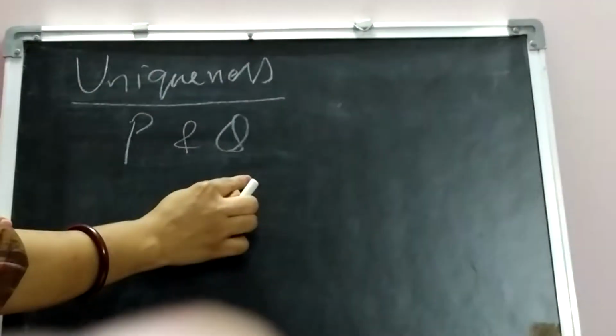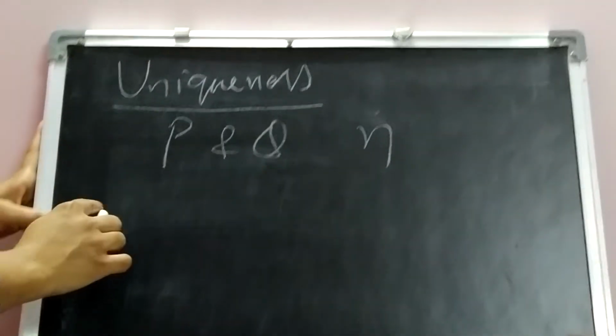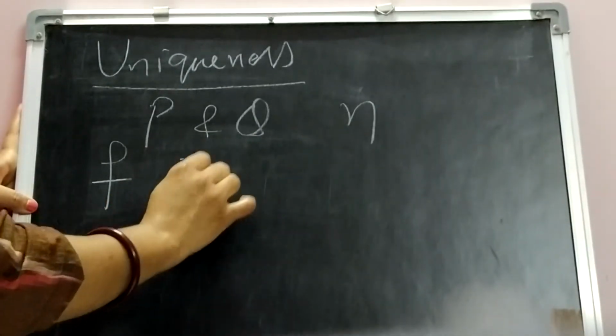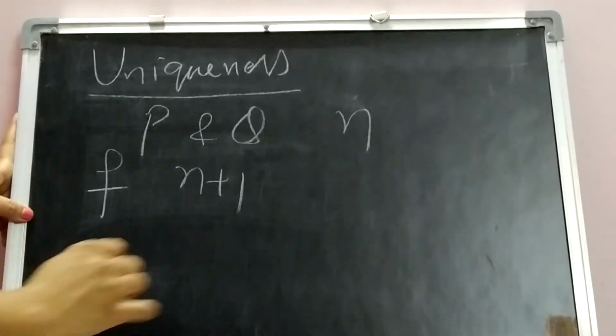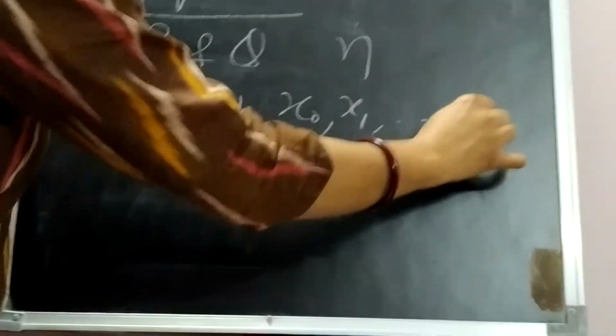Let us suppose that P and Q are two different polynomials of degree at most n, which interpolate f at n plus 1 distinct data points x0, x1, x2, ..., xn.